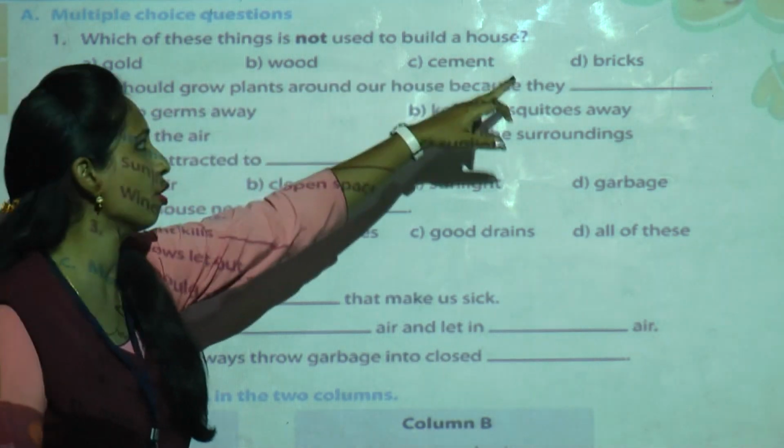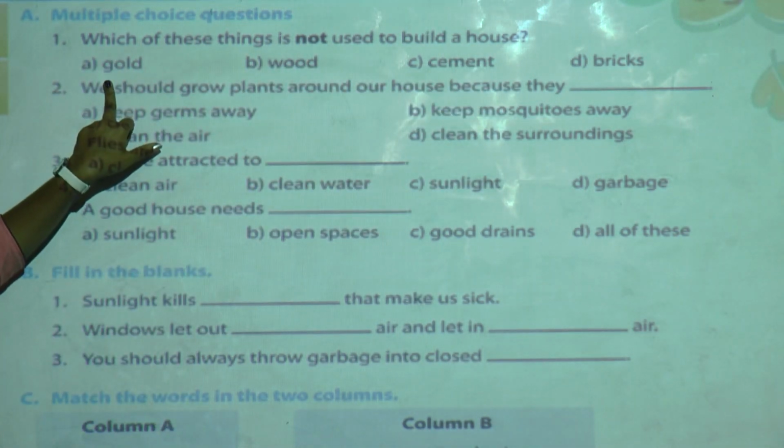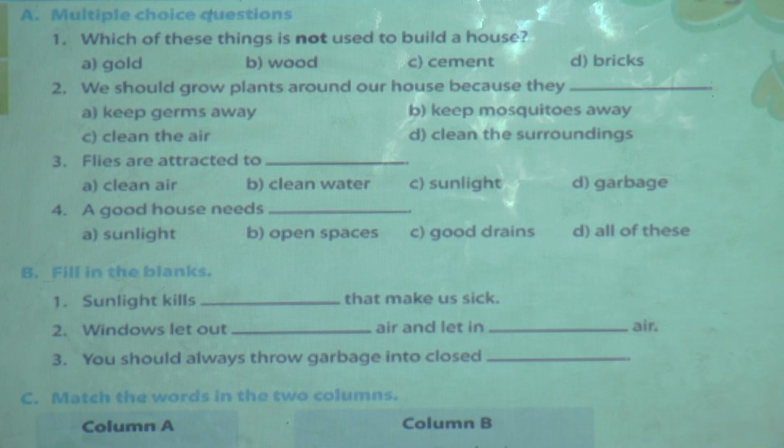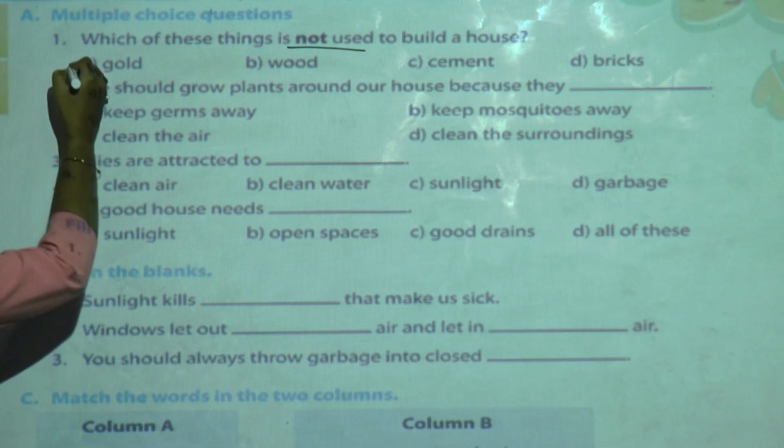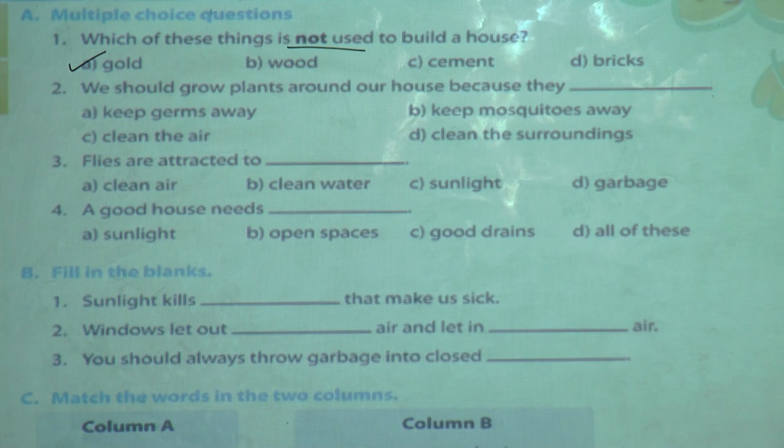So in the 4 options, gold is given. Do we use gold? No. So they ask what we do not use to build the house. So we will not use gold. So gold is the correct answer. Tick the gold.